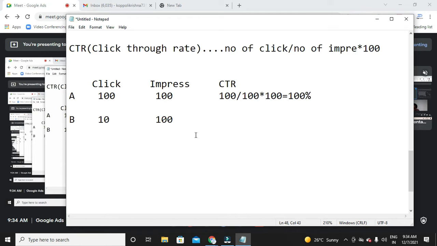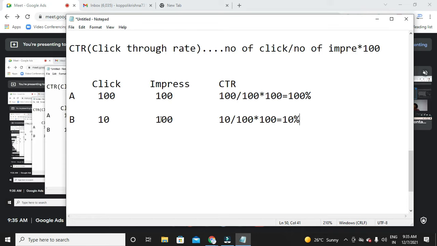And for this advertiser B, what is the CTR? 10 divided by 100, times 100. So what is the percentage? It is 10 percent, right? So who has the lower CTR among these two competitors? B has the lower CTR.